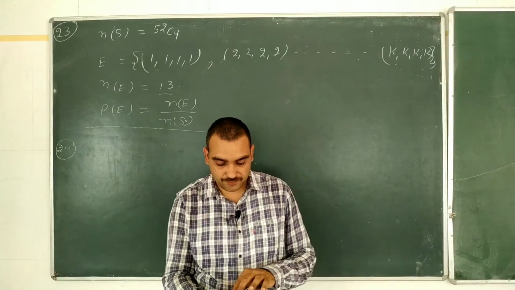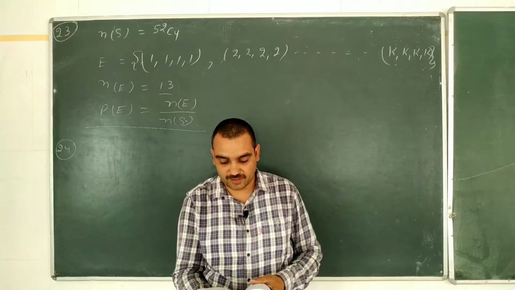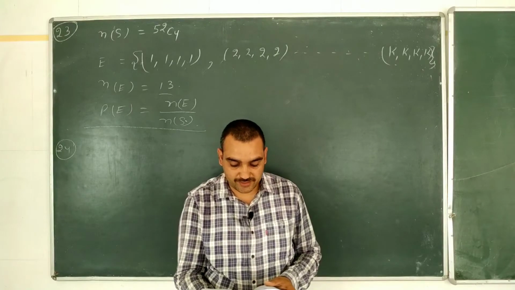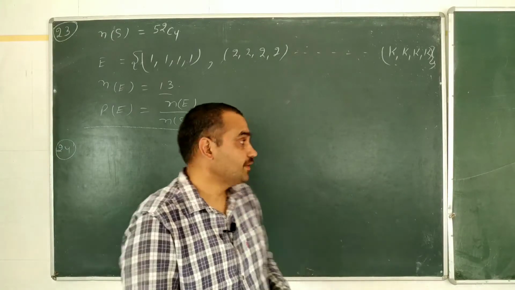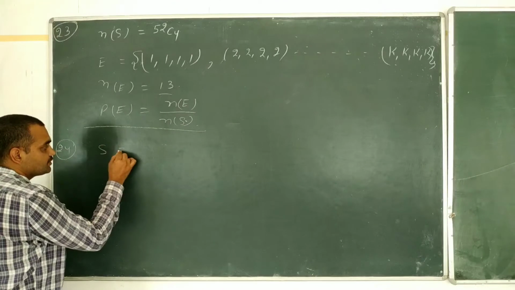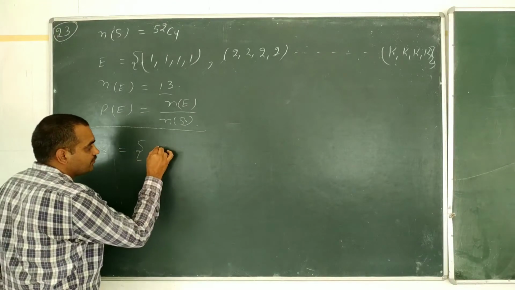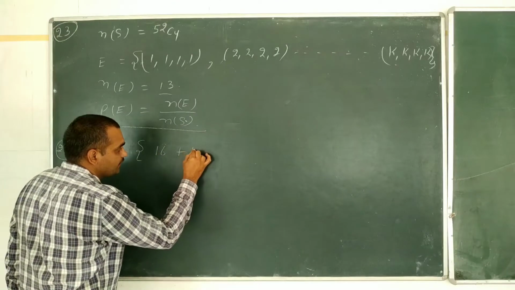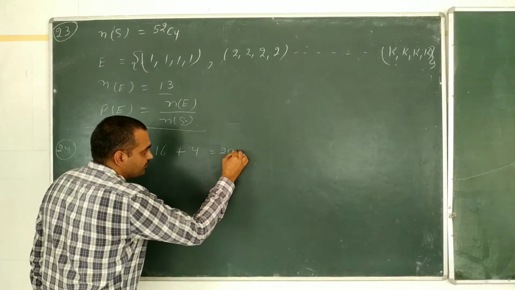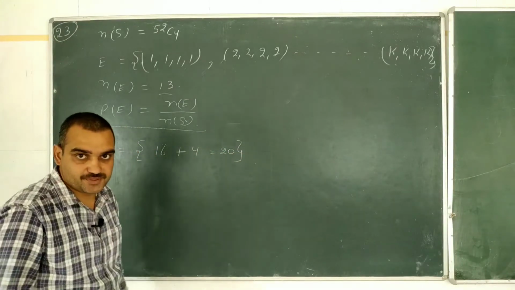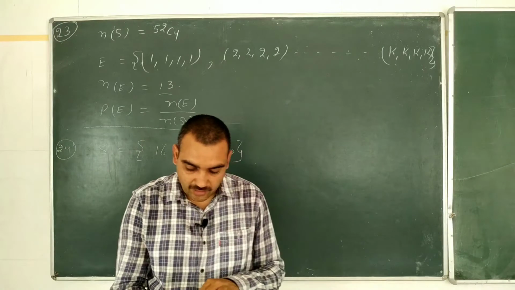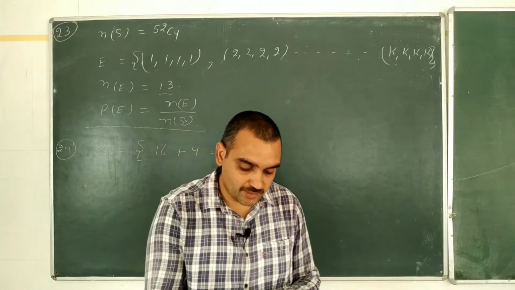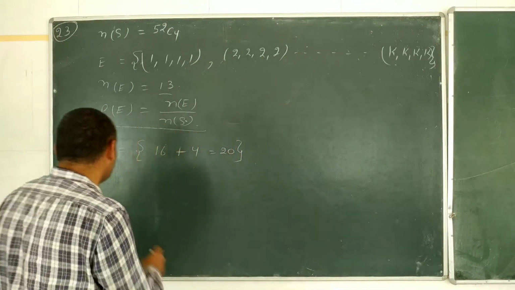24th question. A box contains 20 electric bulbs, out of which 4 are defective. Okay, our sample space is like this. We have 16 good and 4 defective bulbs, out of which 2 bulbs are chosen at random from the box.